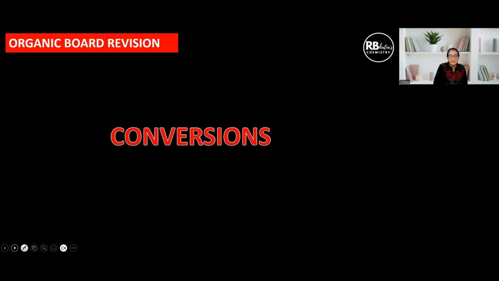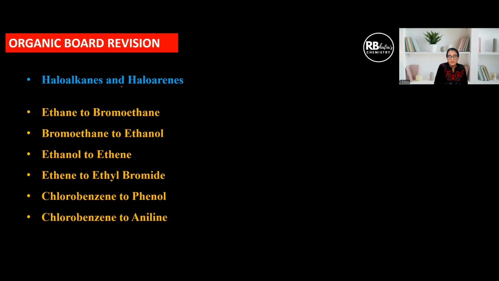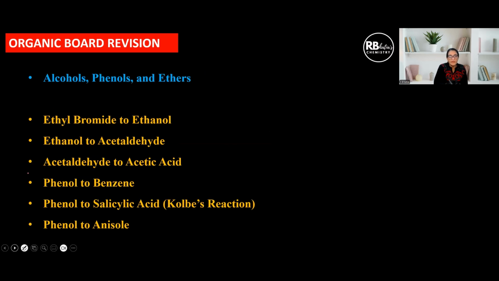Then we have the next as conversions. Now, what are the important conversions under haloalkanes and haloarenes? We have ethane to bromoethane. Practice these. These will include almost all the conversions that can be asked. Bromoethane to ethanol, ethanol to ethene, ethene to ethyl bromide, chlorobenzene to phenol, and chlorobenzene to aniline. In case you want a solution to any of these, just put it in the comment and I'll provide.